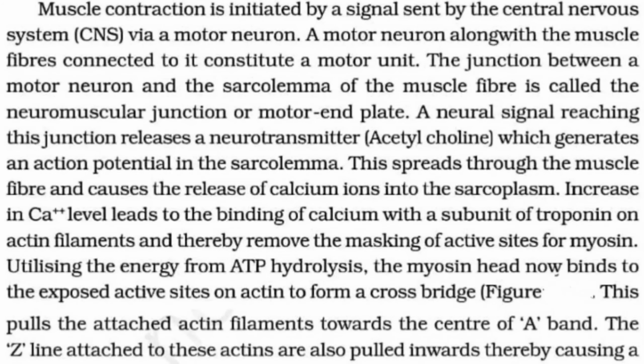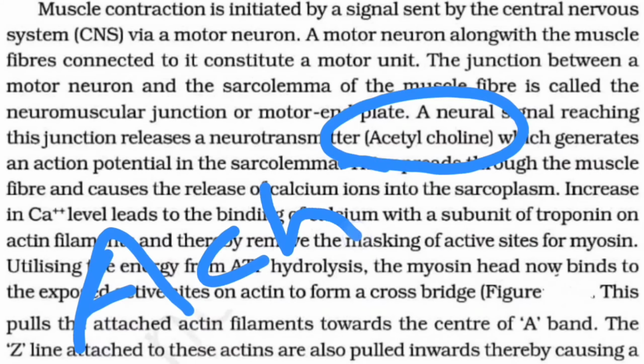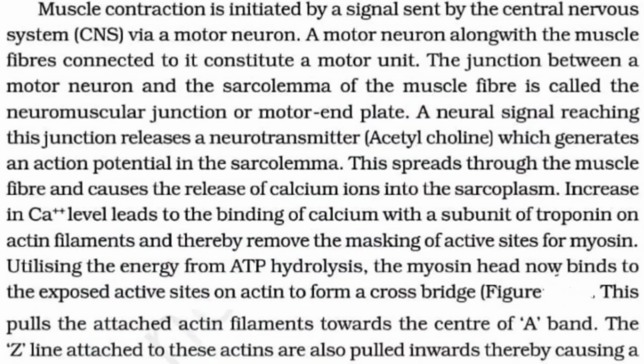Now, the neural signal reaching this junction releases a neurotransmitter. The neural signal which reaches the junction releases a neurotransmitter called acetylcholine. Do remember this. Now, acetylcholine generates an action potential.